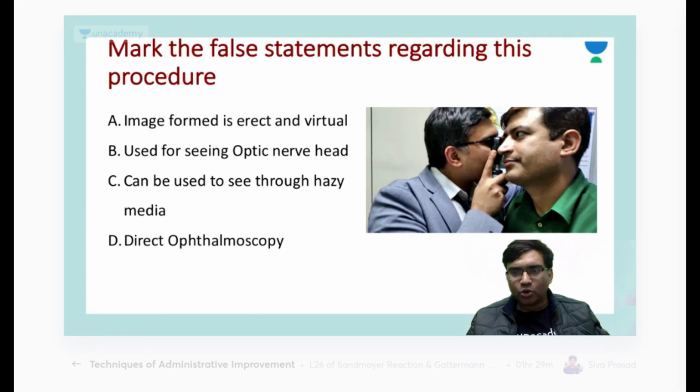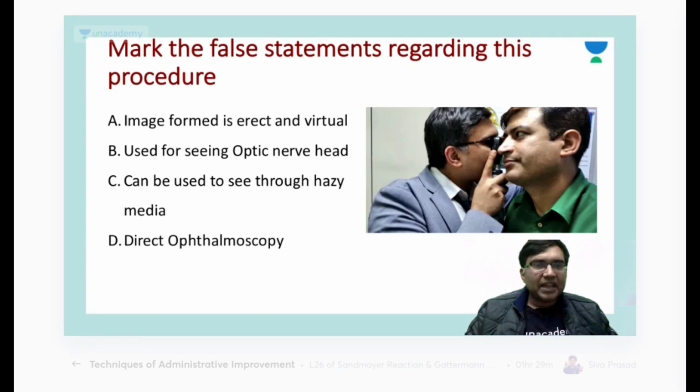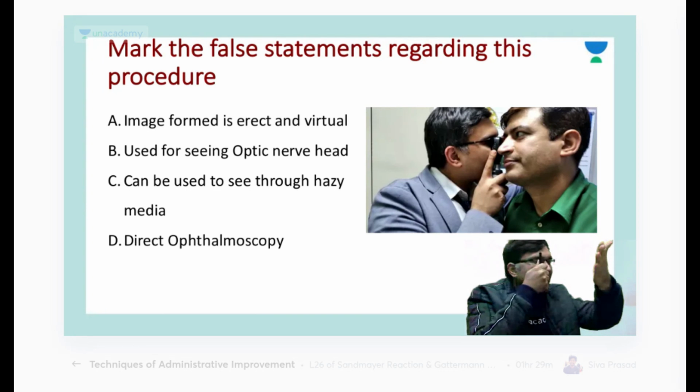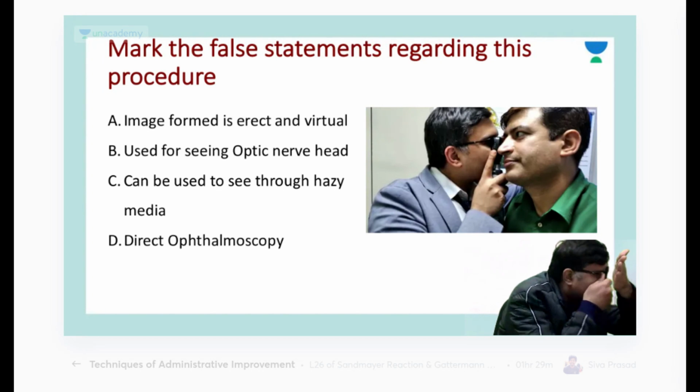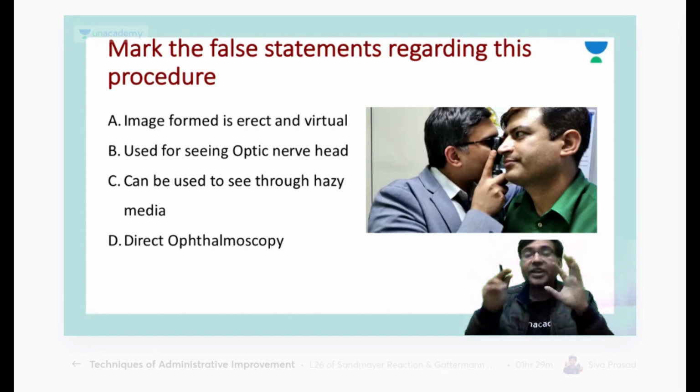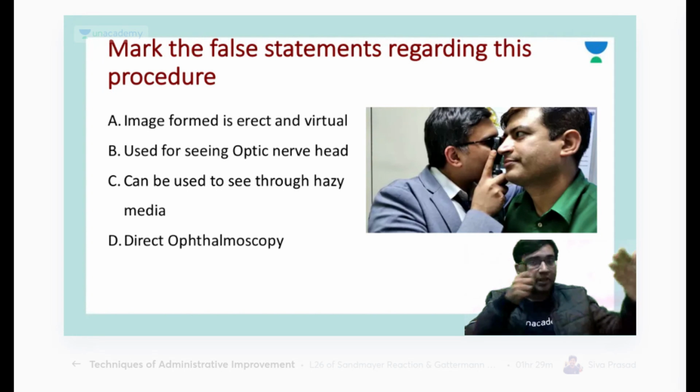I have got a few more questions. Let's move to this question first. What is this investigation going on? This is a direct ophthalmoscope which I am using. See how I do a direct ophthalmoscopy. The direct ophthalmoscope is in my right hand, and with my right hand I go in very close to the right eye of the patient. That is the way to do a direct ophthalmoscopy.